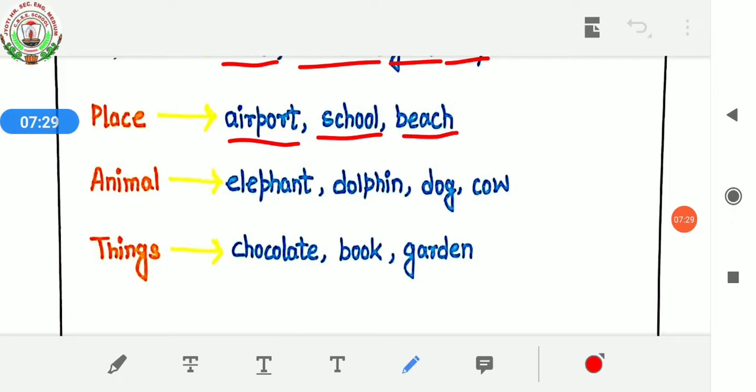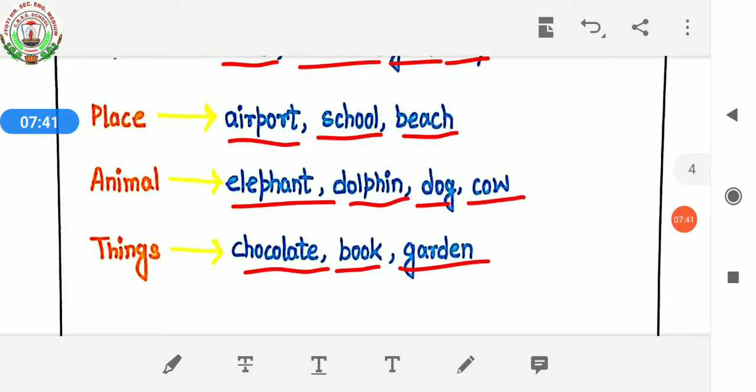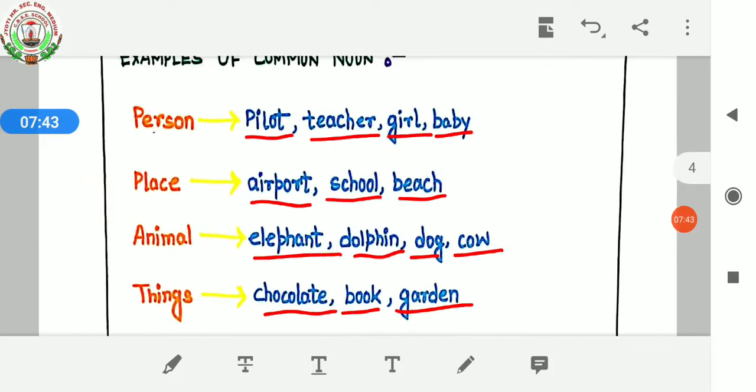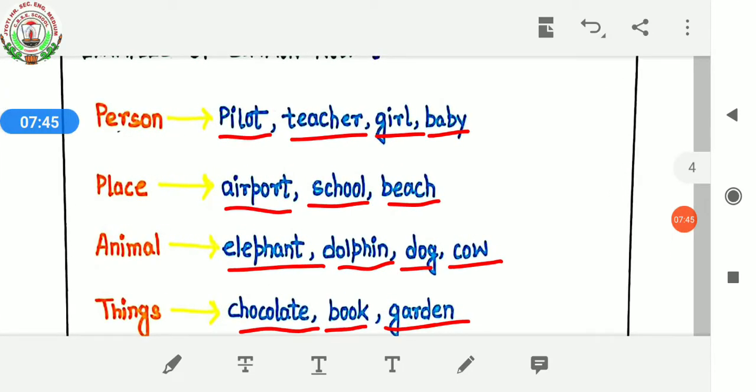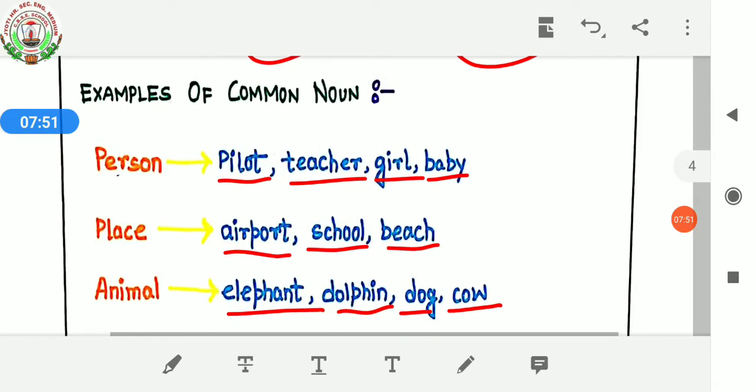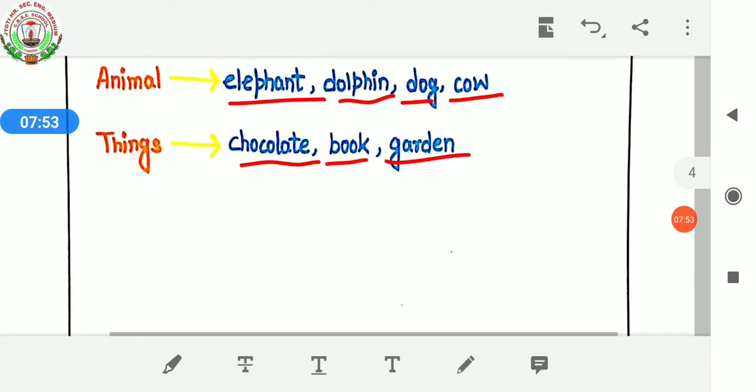For animals like elephant, dolphin, dog, cow. All things like chocolate, book, garden. So these are all examples of common nouns. This is common to everyone. These common nouns don't have any special names right now. Okay.